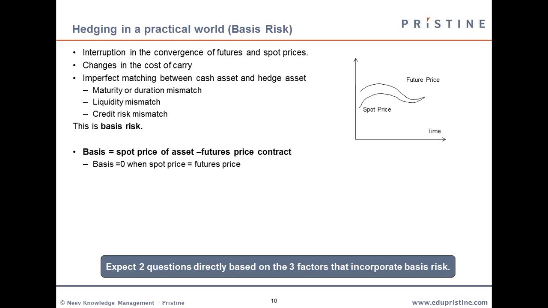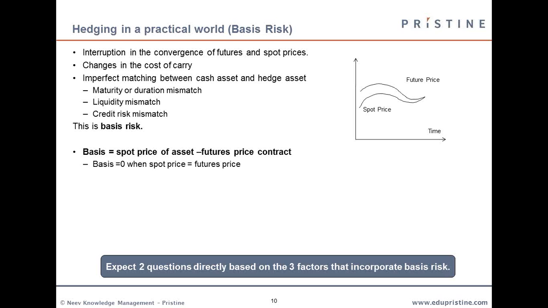Another point is the imperfect matching between the cash asset and the hedge asset. Because they are not the same, there is always a mismatch. It can be a duration mismatch. That is, you are trying to hedge, say, a 5-year mortgage bond with a 10-year treasury bond. That would be a duration mismatch because the mortgage bond would pay off quicker than the treasury bond.